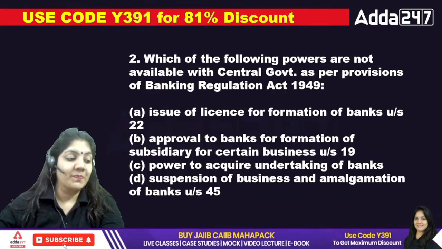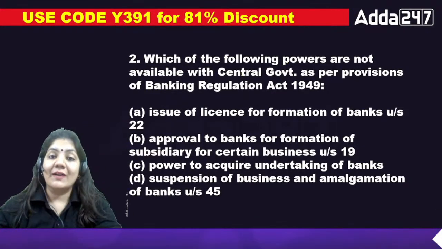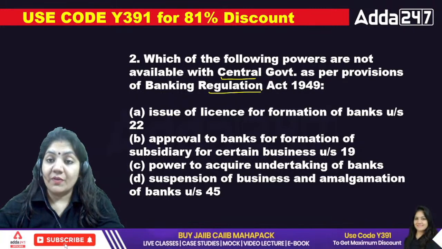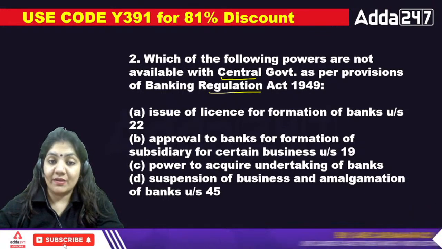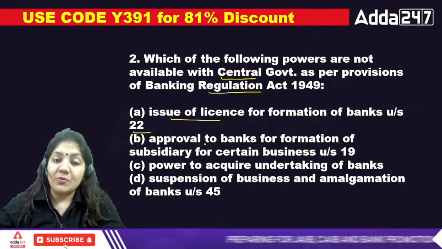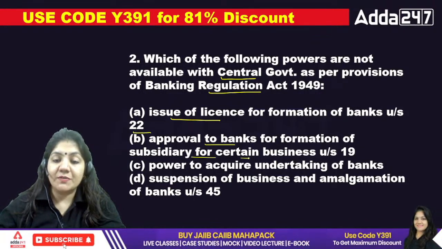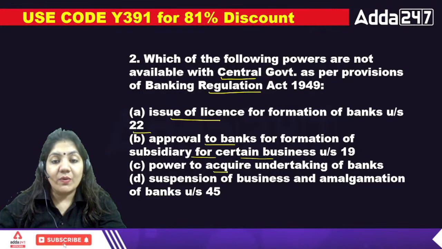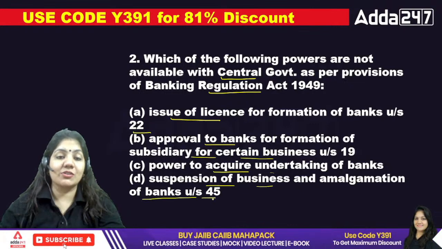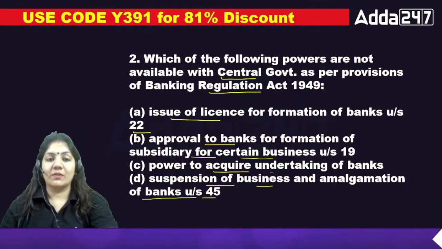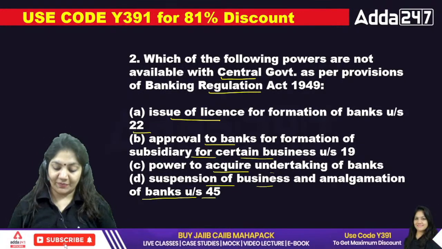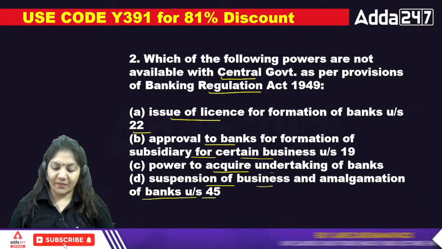Okay, next question. Which of the following powers is not available with the central bank as per the provisions of the Banking Regulation Act? The first is issue of license for formation of bank under section 22; approval to banks for the formation of subsidiary for certain business under section 19; power to acquire undertaking of bank; and suspension of the business and amalgamation of bank under section 45. So which of the following is the right one? The hint I have already given you in the first question, so please do not give me the wrong answer.